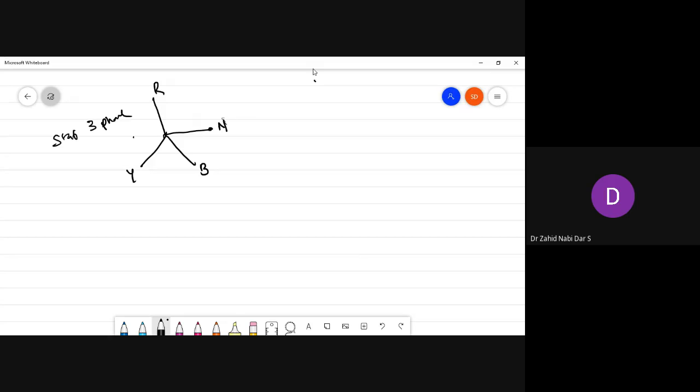Suppose I add one more phase, let this be X, one more phase Y. So it becomes a five phase system. If I add still more, I can use. You have heard about single phase and three phase.